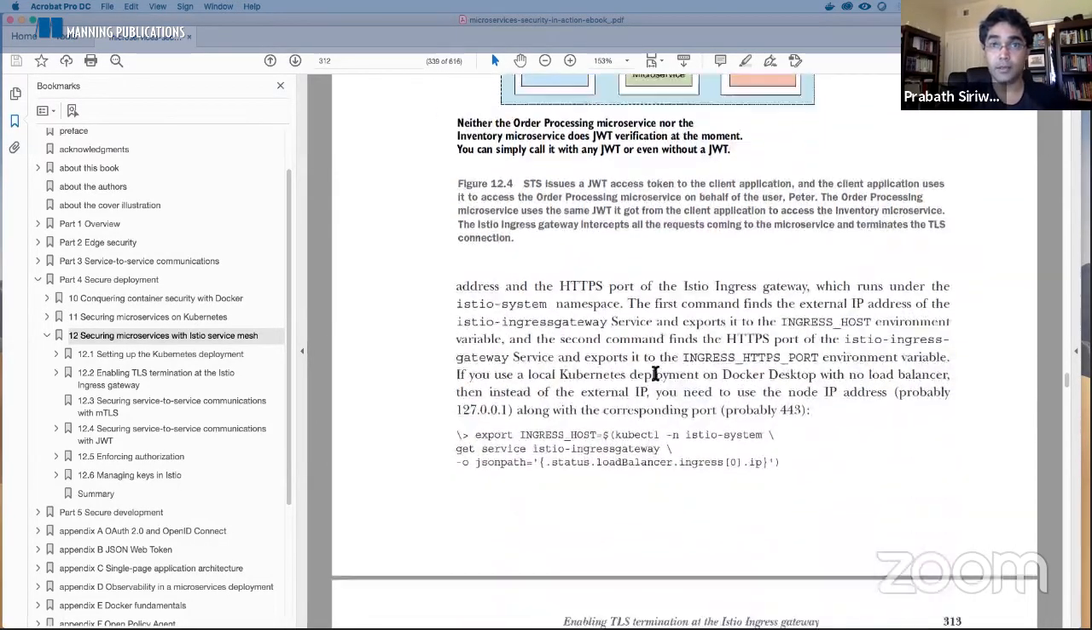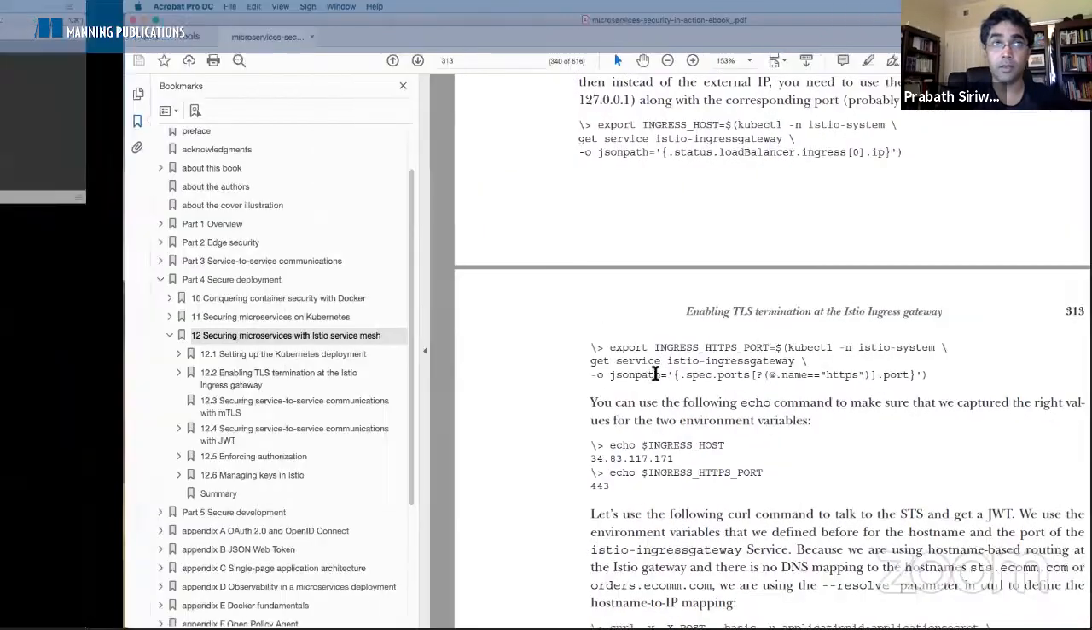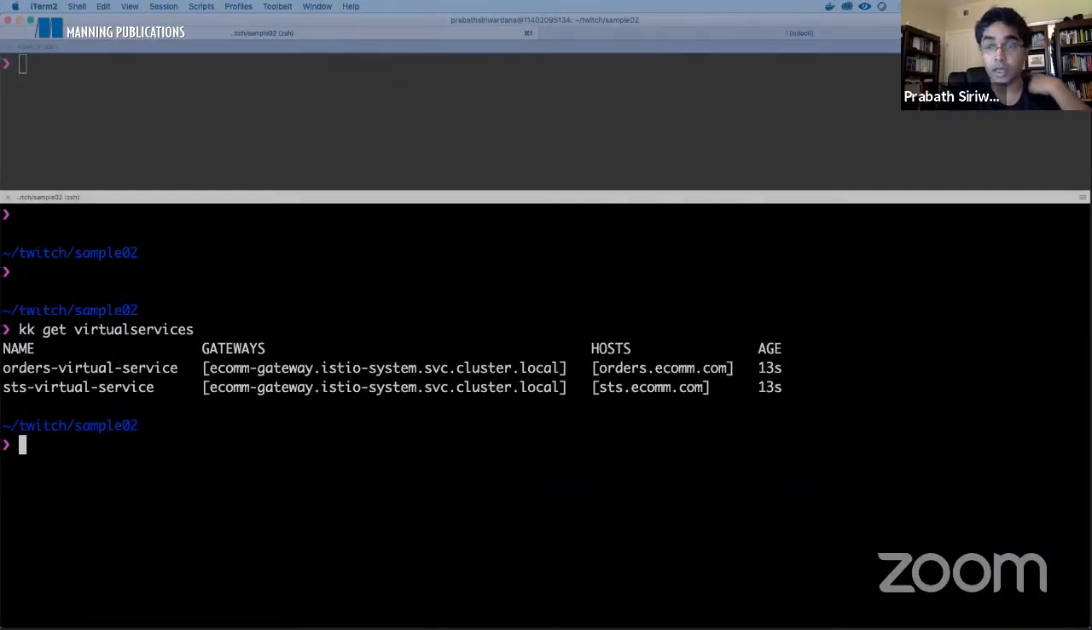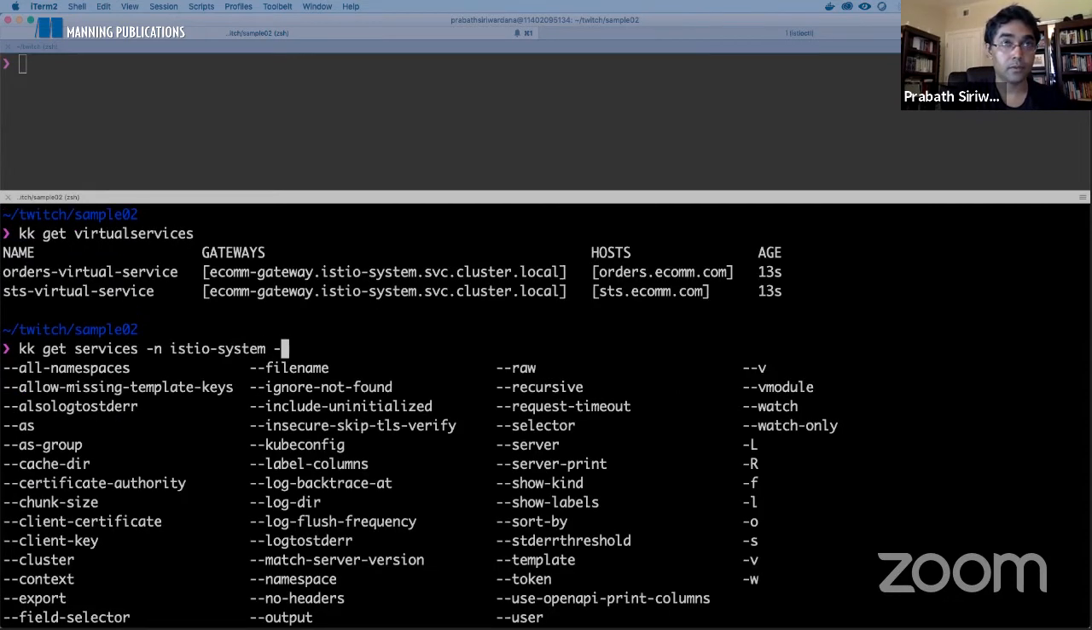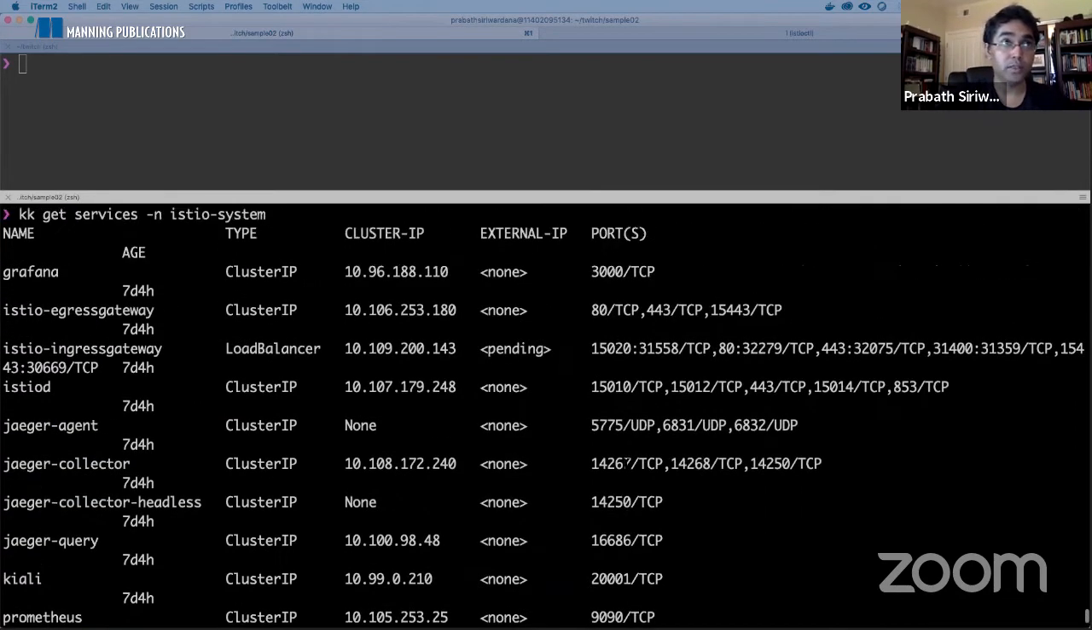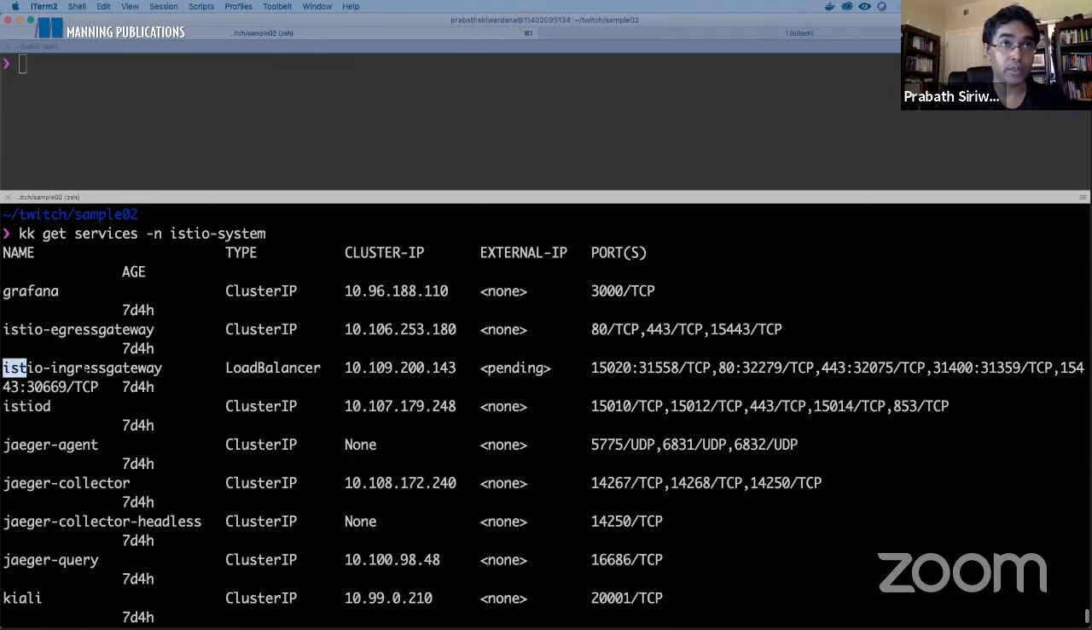Now let's try out the sample. So first I need to find out the node port of the Istio ingress gateway. To do that, let's discover services in the Istio system namespace. So now you will see the Istio ingress gateway, right? And this is defined as a load balancer, but since I don't have an external load balancer, I need to access this through a node port.